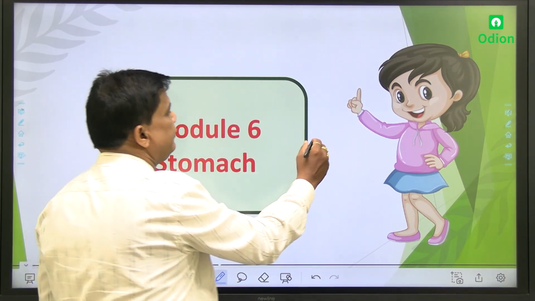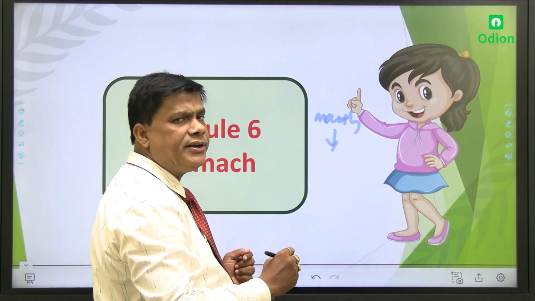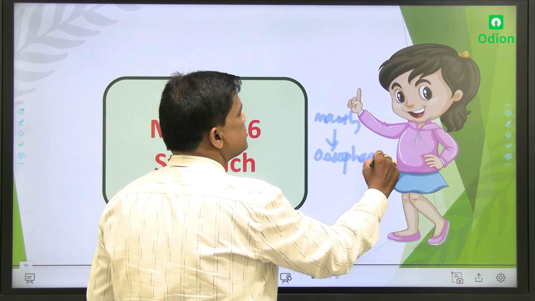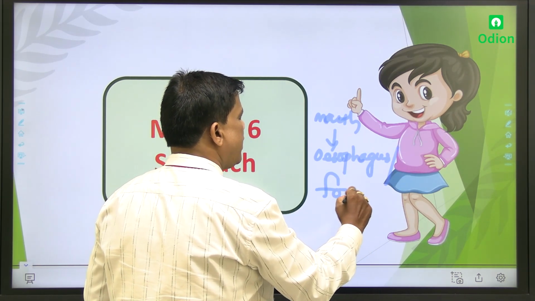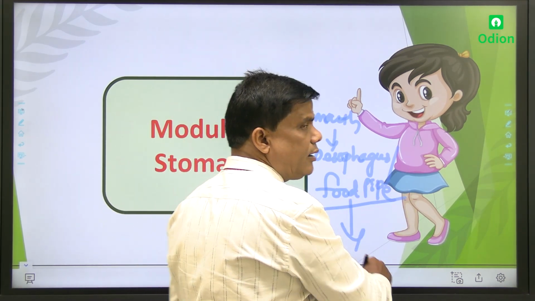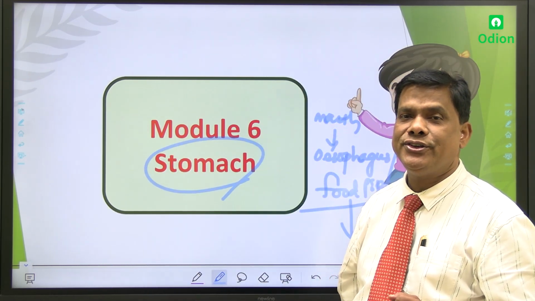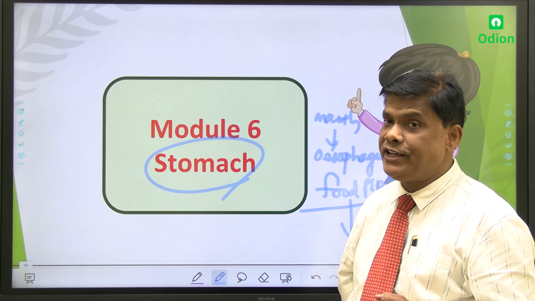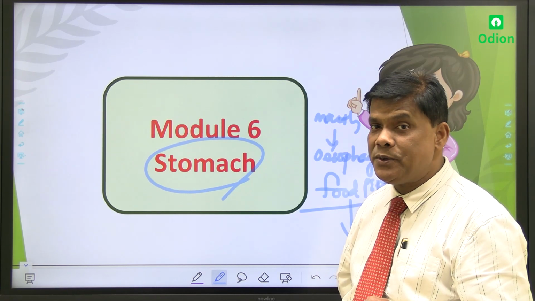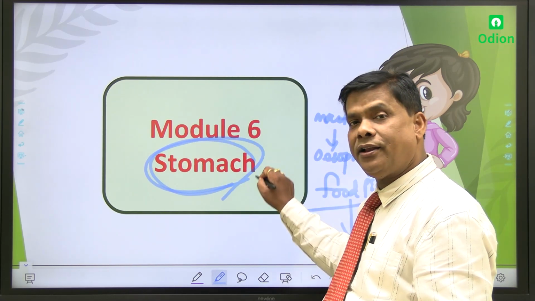I have told you, first mouth. After mouth, the food will come and reach where? Through the esophagus. Esophagus, another name is food pipe. Okay. Now the food will come where? It will reach the stomach. We must be aware of the next part of our alimentary canal. After mouth, the esophagus or food pipe is there. Then after the esophagus or food pipe, the stomach is there.